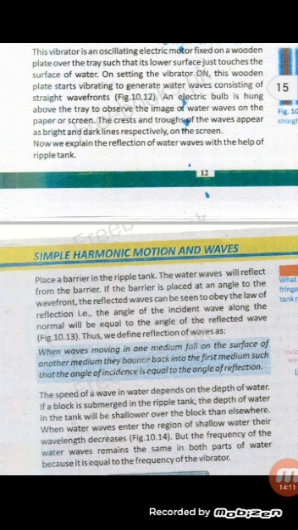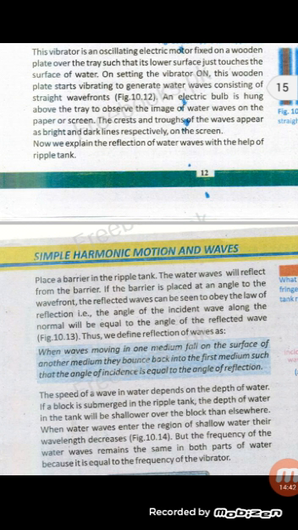We define reflection of waves as: when waves moving in one medium fall on the surface of another medium, they bounce back into the first medium such that the angle of incidence is equal to the angle of reflection. Means the angle of incidence will be equal to the angle of reflection when a wave moves in one medium and falls on another medium, so it bounces back to the first medium.